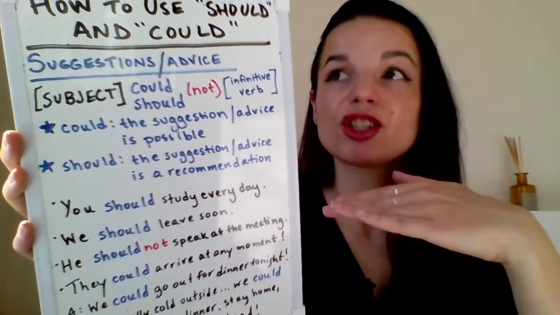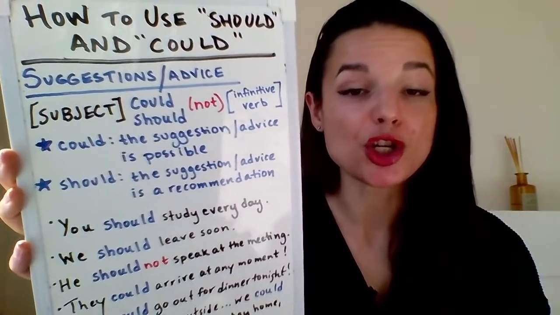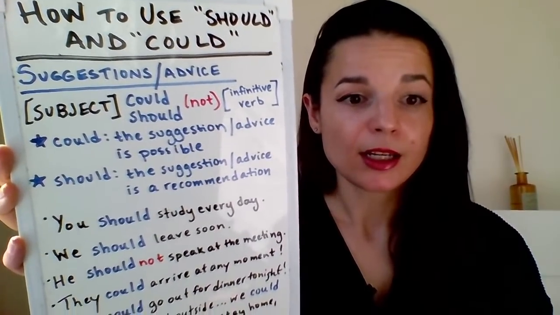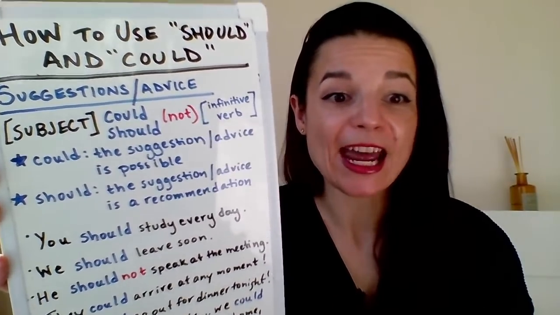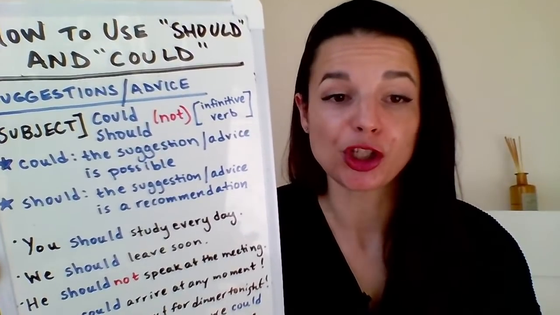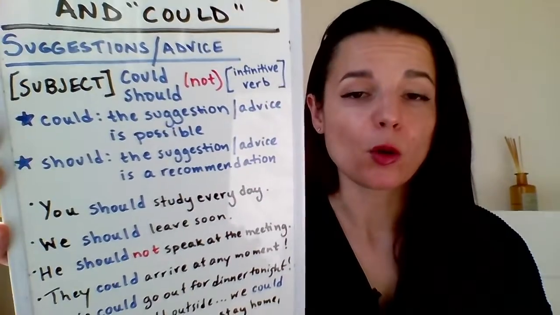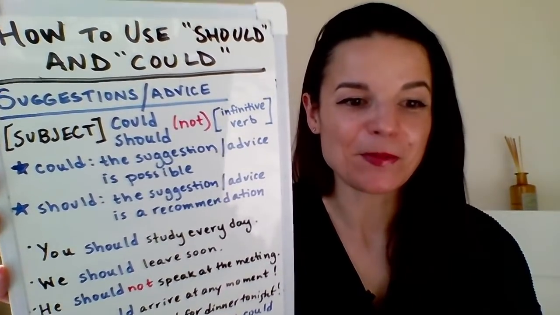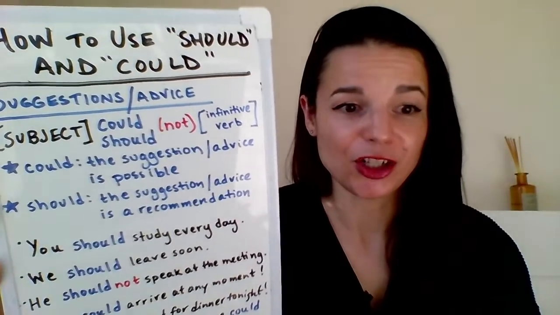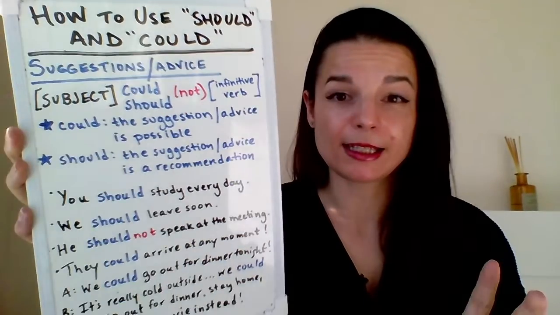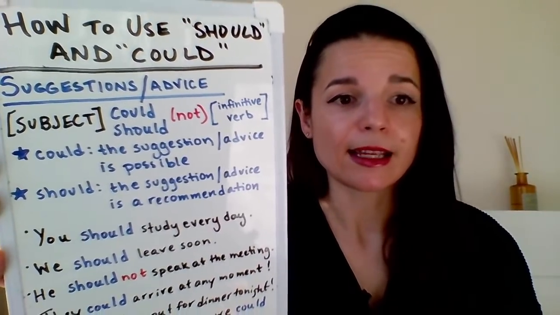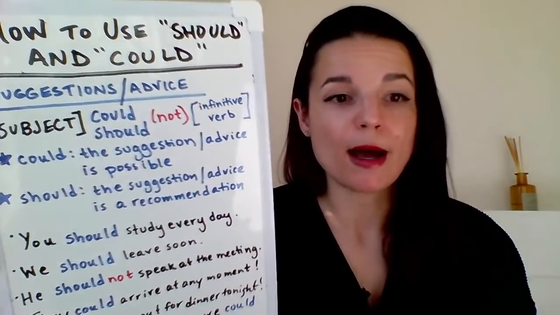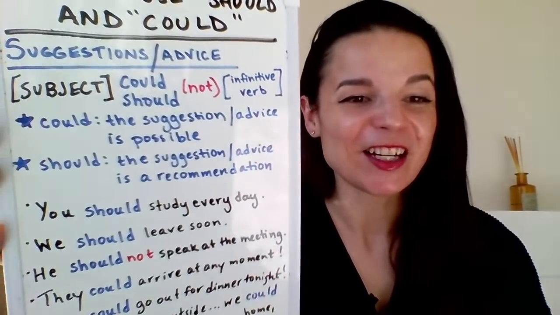So that means it's just like a neutral comment, a neutral idea, yeah? So this is something that we just want to say we can do this thing, or it's possible to do this thing, okay? So this is a question sometimes that people have about the difference between could and should. Like, does this mean high chance of something or what? So please note that this means that there is just a neutral possibility, okay? So that is point number one.